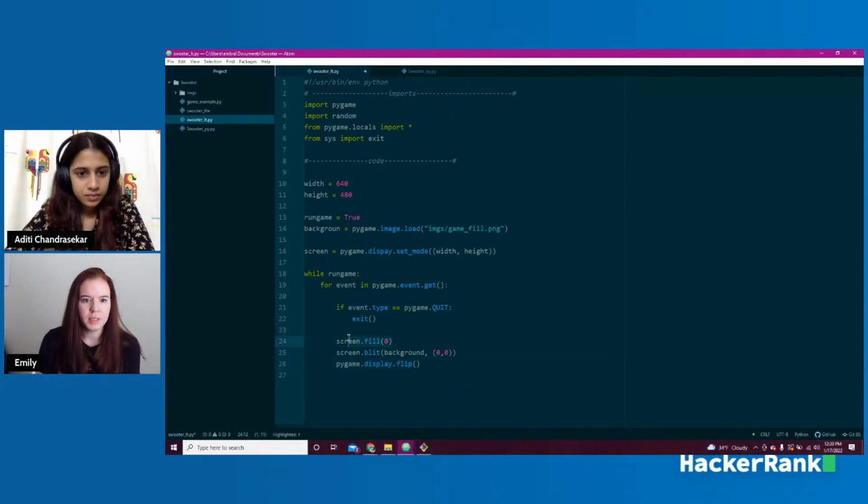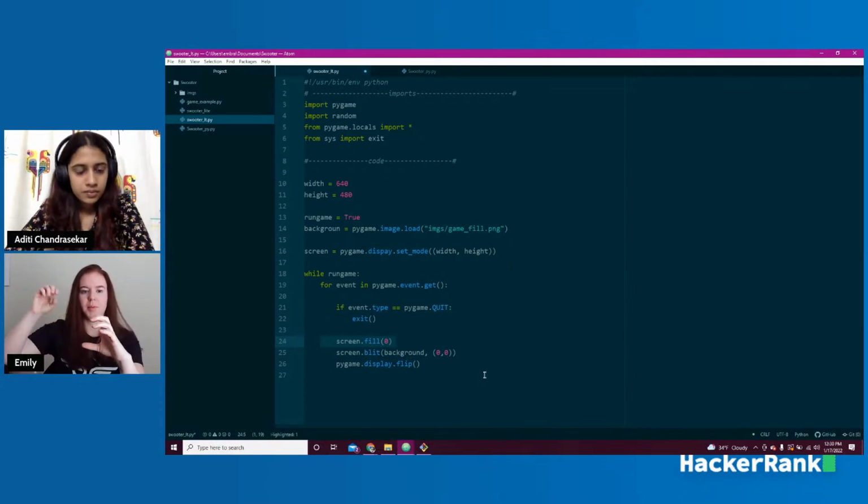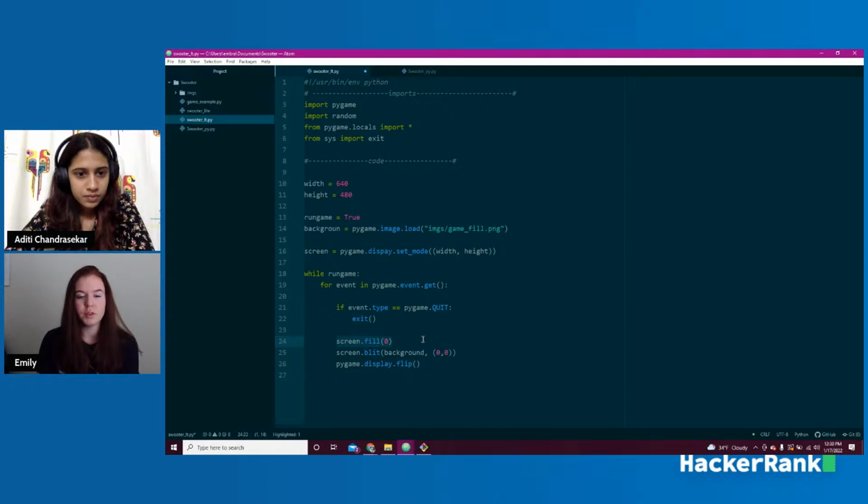So one thing to explain here is why we fill with black in between. Imagine that we're pasting our character onto the screen. If we didn't have this here, if we just kept blitting the character, if we moved the character across, we would basically see a tail from the character, right? It would copy paste, copy paste, copy paste, and it would never disappear. We would see all of the different copy pastes. By adding this fill in here, this removes the old image, and then we add everything new.